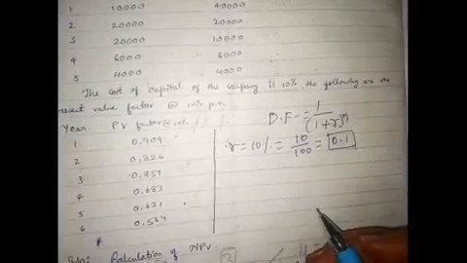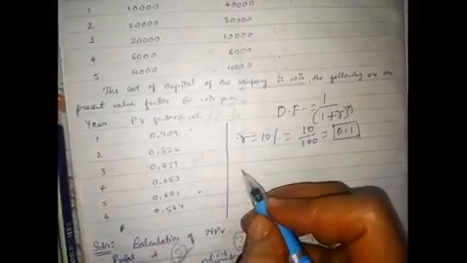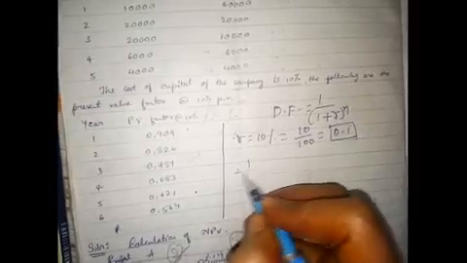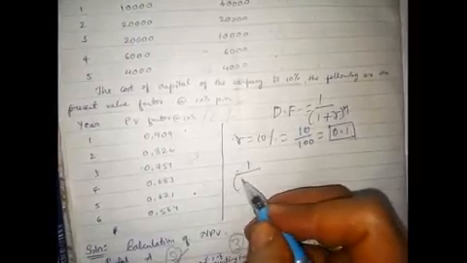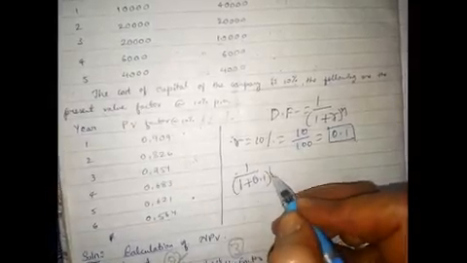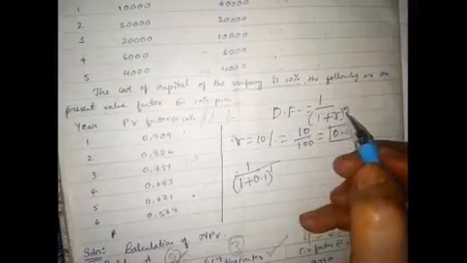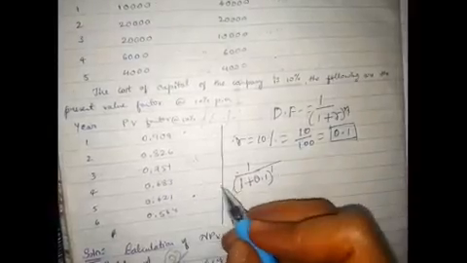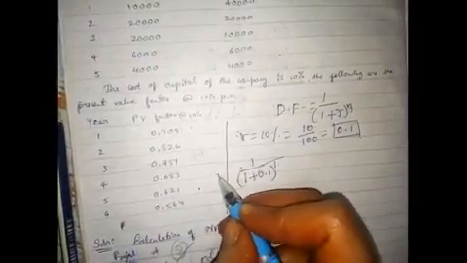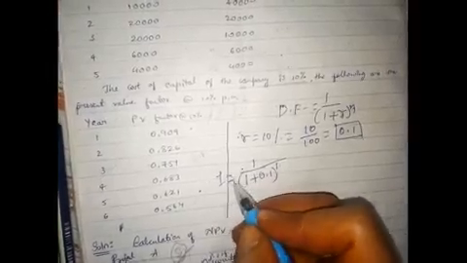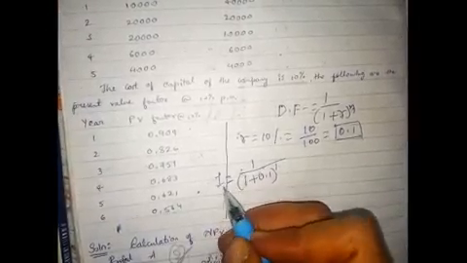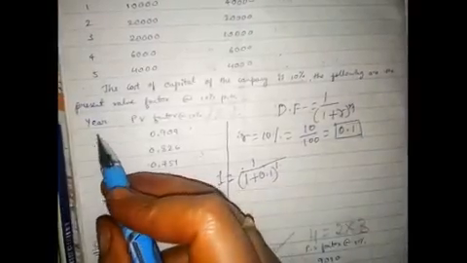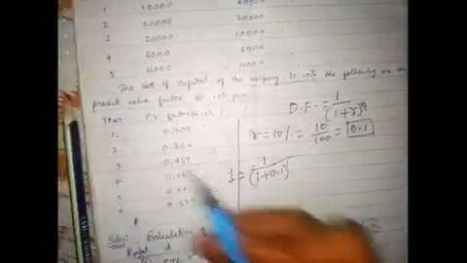Now I'll show you the calculation. Here, n means the number of years. For the first year, I am just simply showing the calculation, n is equal to 1.